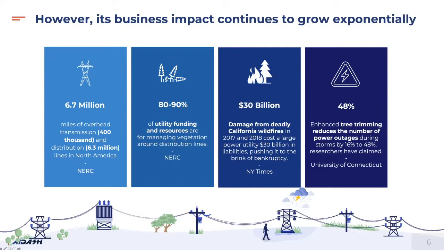In terms of liabilities, in 2017 and 2018 alone, there was a liability of $30 billion for a large California power utility, pushing it to the brink of bankruptcy. The idea is that if you do tree trimming properly, you can reduce power outages quite significantly. So the business impact is really high.